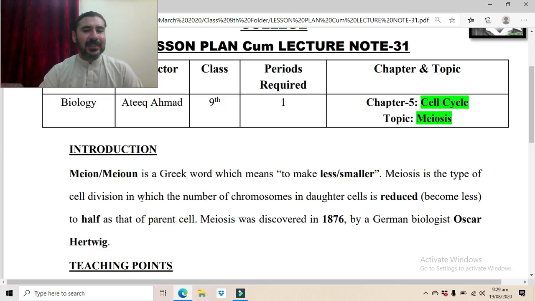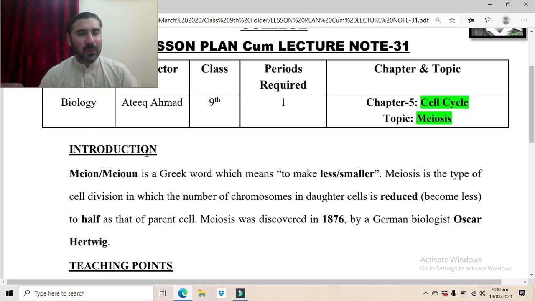Meiosis is the type of cell division in which the number of chromosomes in the daughter cells is reduced. They become less, to half as that of the parent cell. Meiosis was discovered in 1876 by a German biologist, Oskar Hartwig. The word meiosis is derived from meion because in this type of cell division, the number of chromosomes becomes less. The number of chromosomes is reduced to half as that of the parent cell.